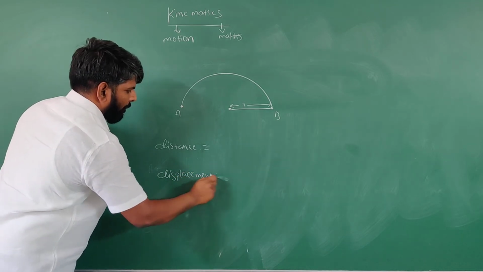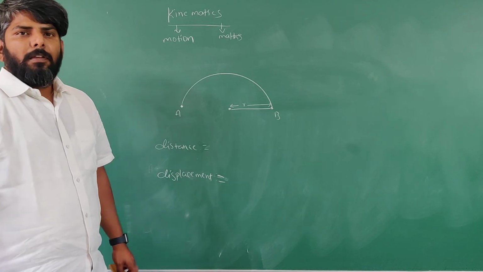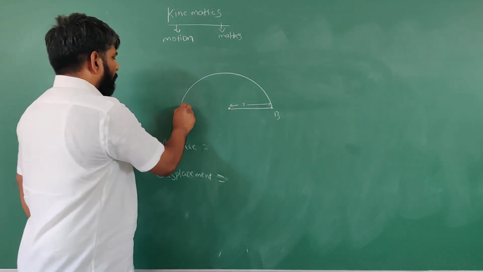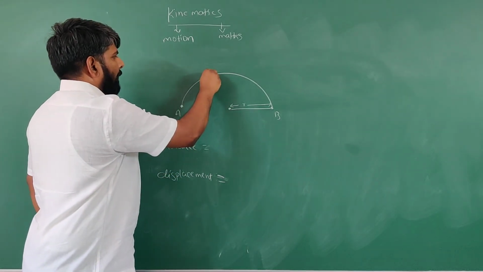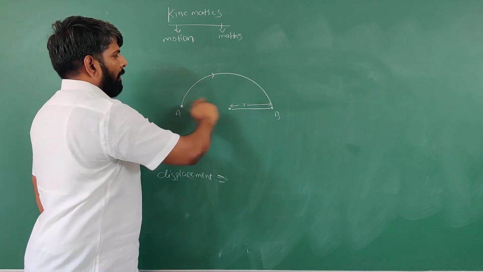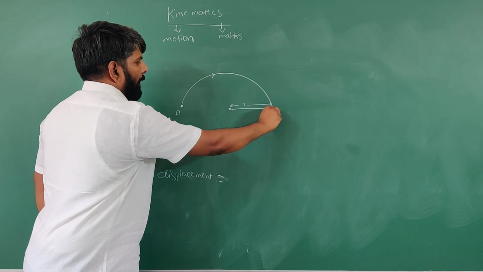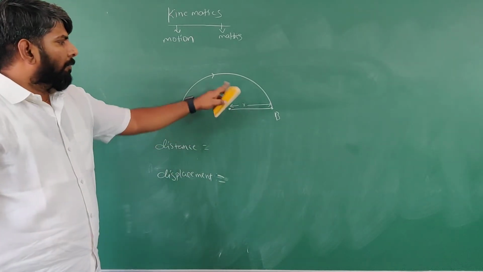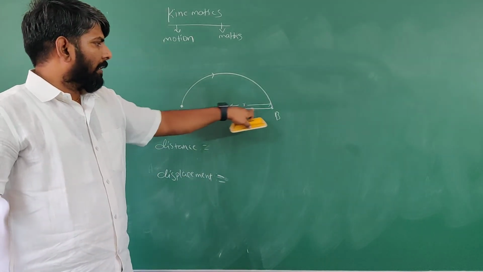Tell me, students. The body starts moving from point A, moves along a circular path, completes a semicircle and reaches a point B.